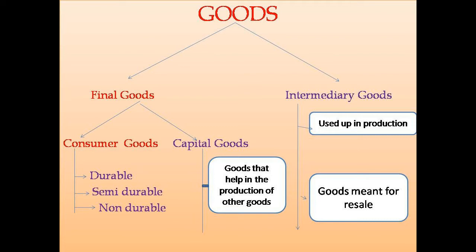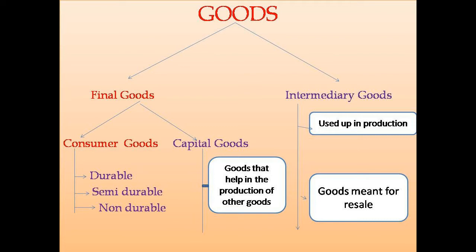Consumer goods are divided into durable goods, semi-durable goods and non-durable goods. Capital goods, they help in the production of other goods. Coming to intermediary goods, they are of two types. One, they are used up in production process like raw materials. Another one, the goods that are meant for resale.